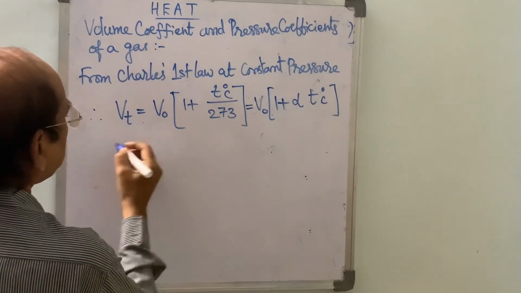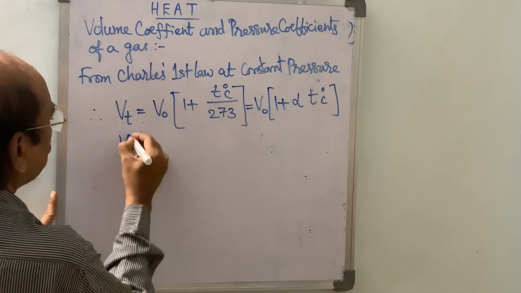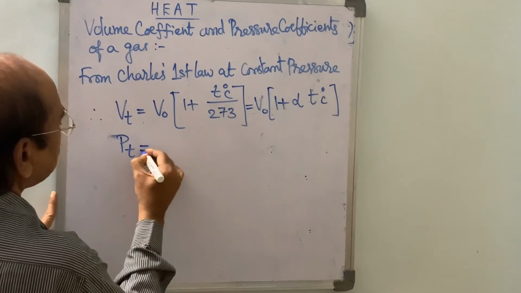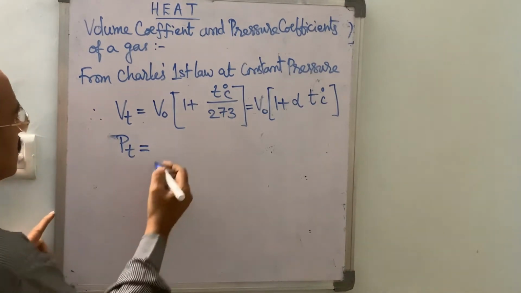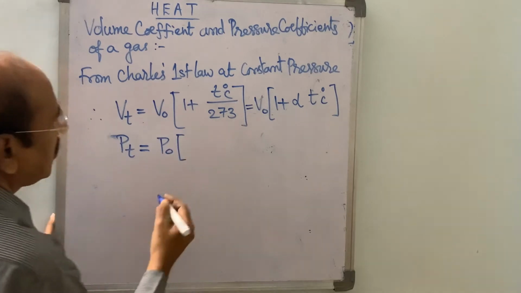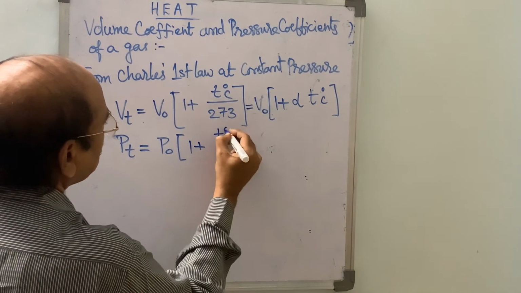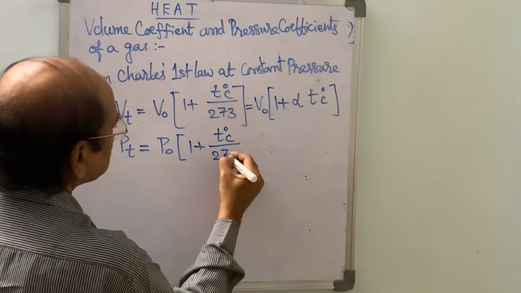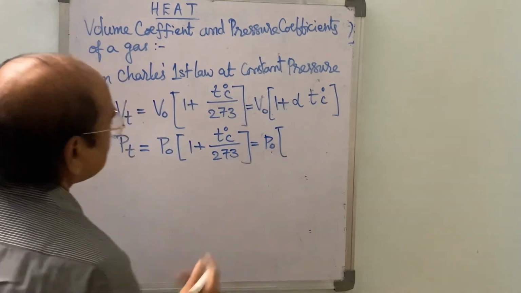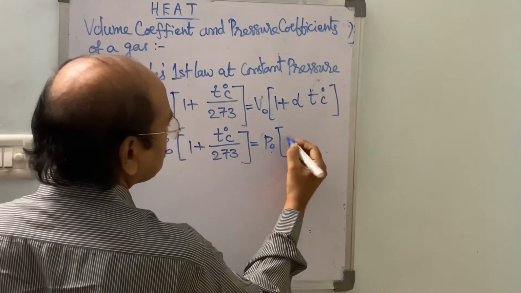And similarly, from Charles' second law at constant volume, we may write the pressure Pt value increases with every degree centigrade rise. Its pressure increases from P0 by 1 by 273 part for every degree centigrade rise in temperature. So from this we may write alpha equal to 1 by 273, beta is equal to 1 by 273.